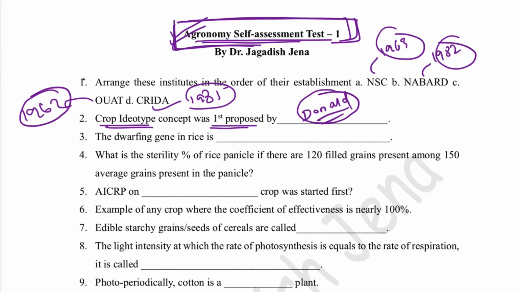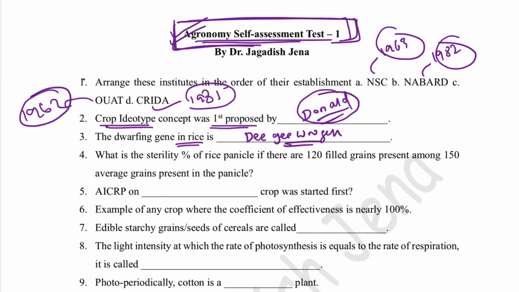Then the dwarfing gene of rice. There are different dwarfing genes of different crops. You must remember them. For rice, the dwarfing gene is Dee-geo-woo-gen.